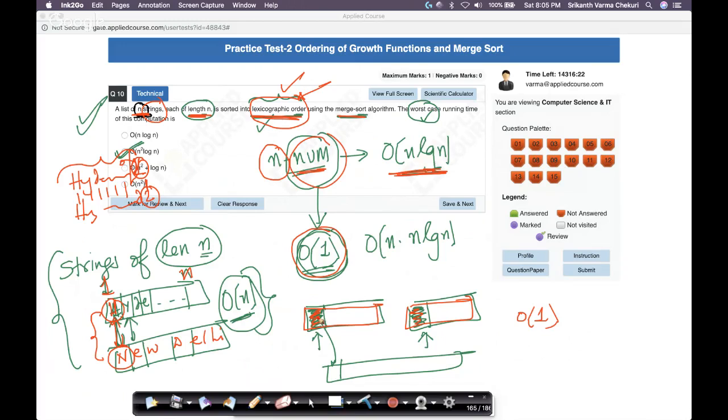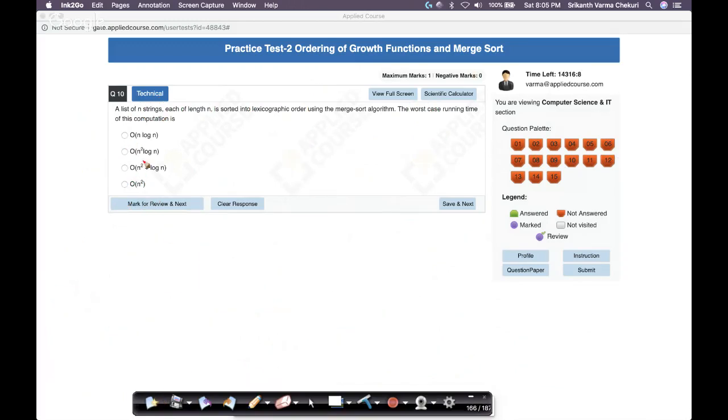Now, which means when I'm merging these two arrays, what's happening? Instead of taking order of one time to compare, now I'll start taking order of n time for each comparison, which means my total time complexity now would become order of n square log n. Okay, so that's all there is.